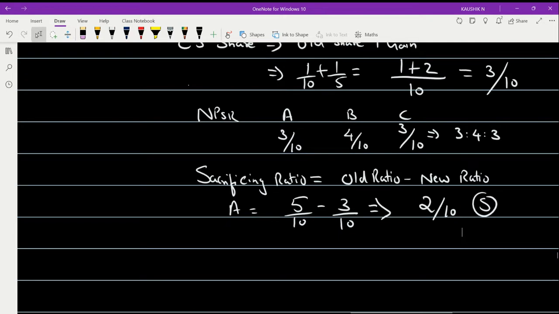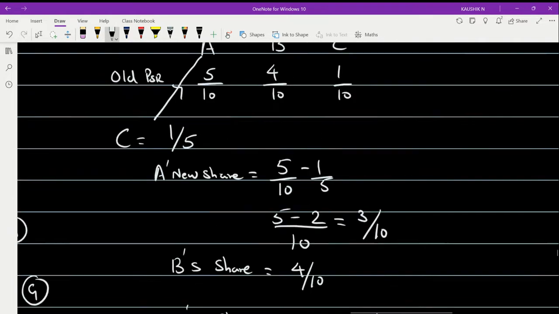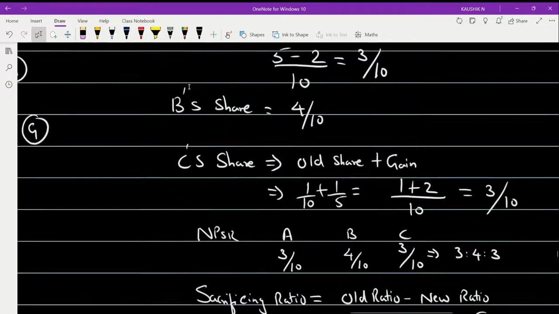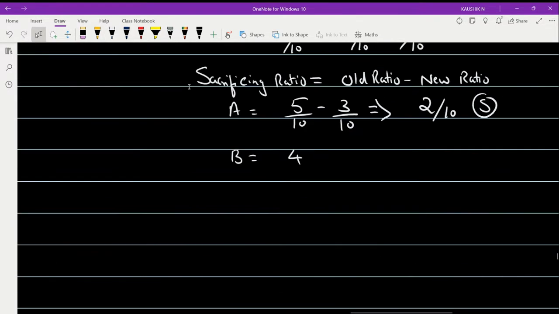Now go for partner B. For partner B, the old ratio was how much? It was 4 by 10. The old ratio is 4 by 10 and the new ratio is also 4 by 10, right? So this becomes 0. So he neither gains nor sacrifices.